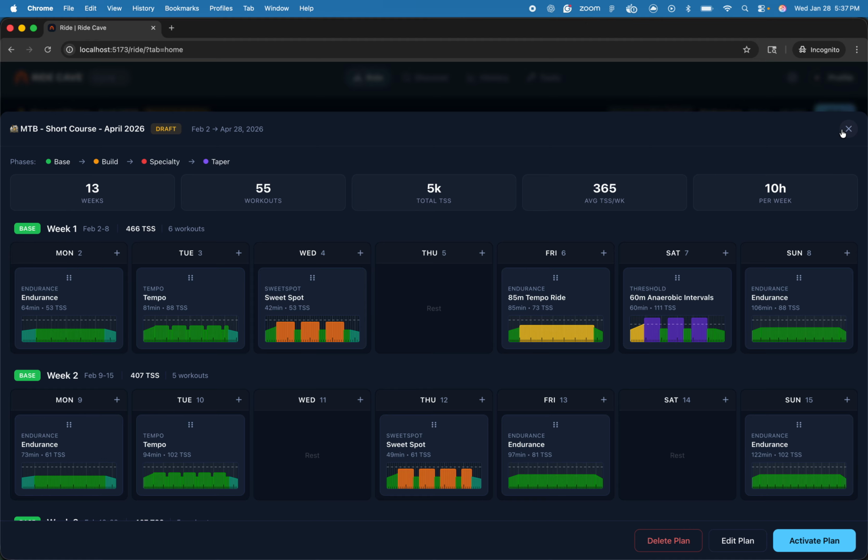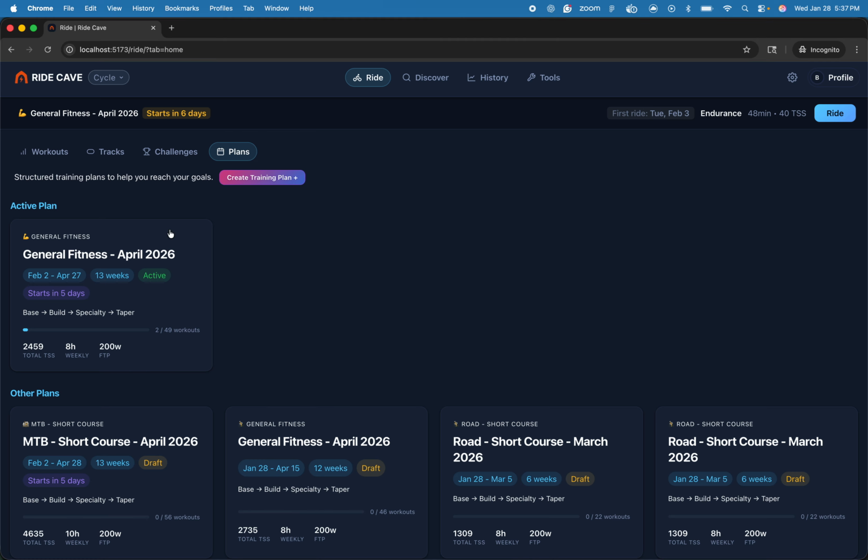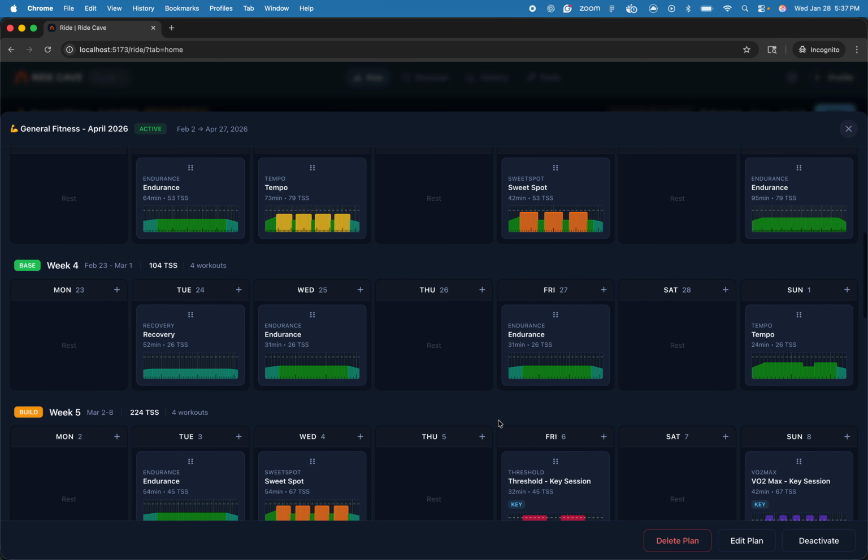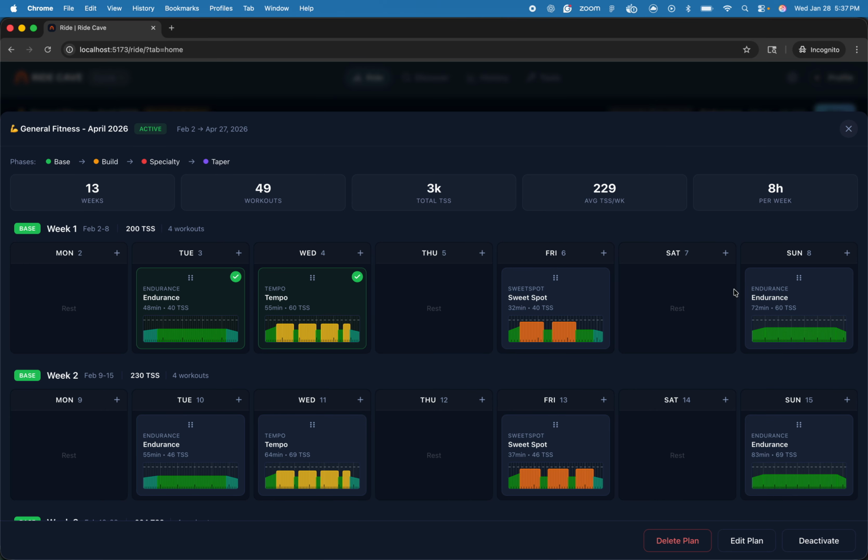You can choose to activate it, but you're only allowed to have one active plan at a time. I'm not sure why anybody might want multiple plans, but if there's a case for that, we can allow it. And that is workout plans. And you can edit these at any time, so if it's not working for you, you can modify it and change it or add additional workouts.